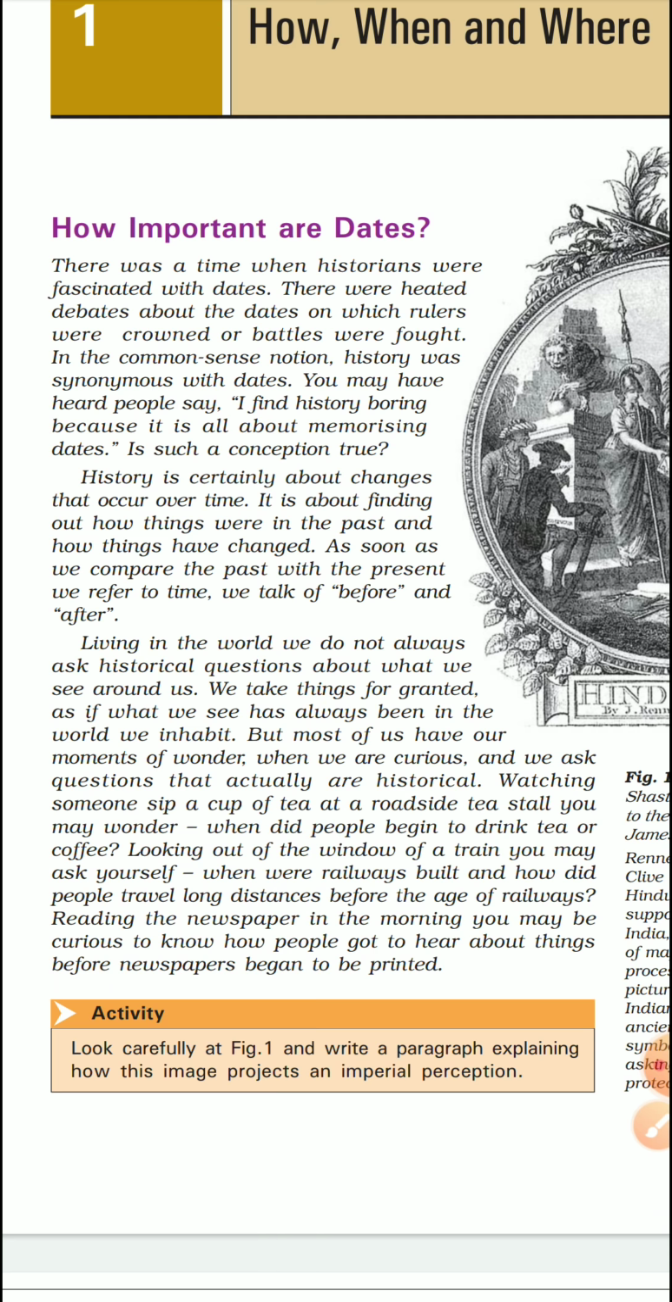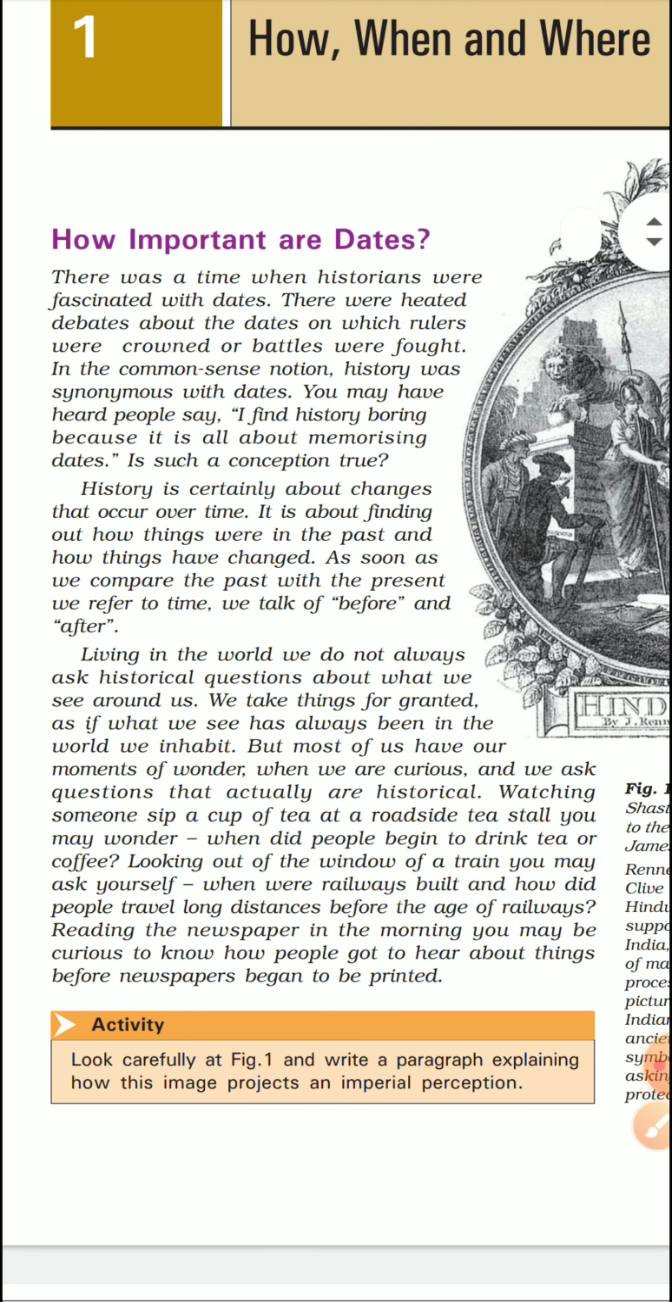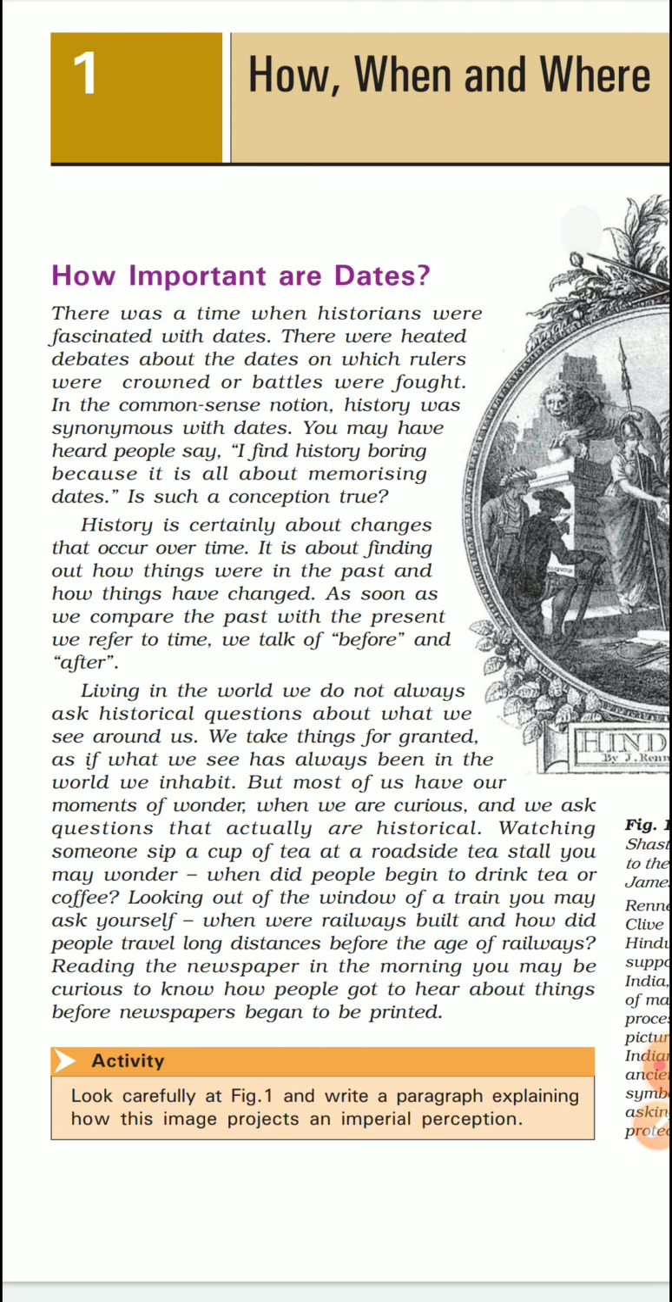It says that the historians were fascinated with dates. Now, who are the historians? Historians are the people who study about the past. We have done this definition in 6th standard and also repeated it in 7th standard. So, historians are the people who deal with history or study about the past, right? So it is said they were fascinated with dates.